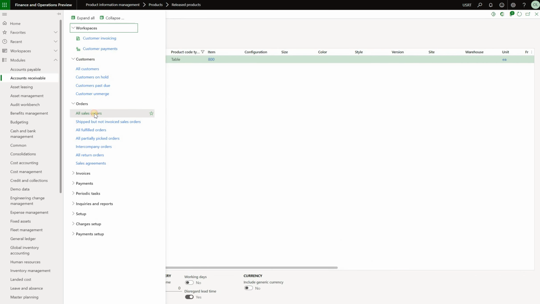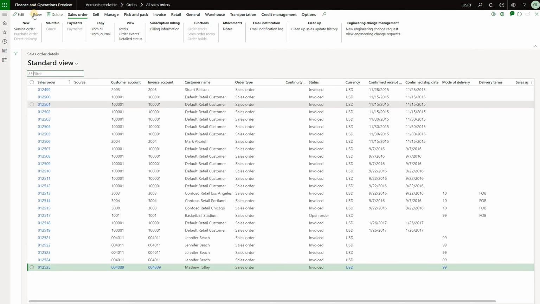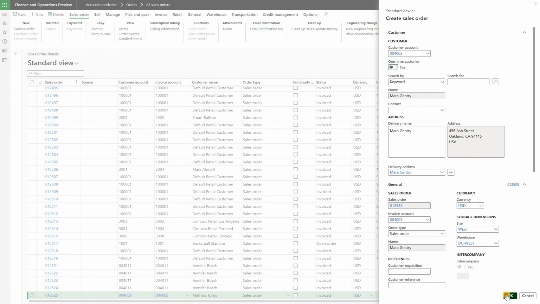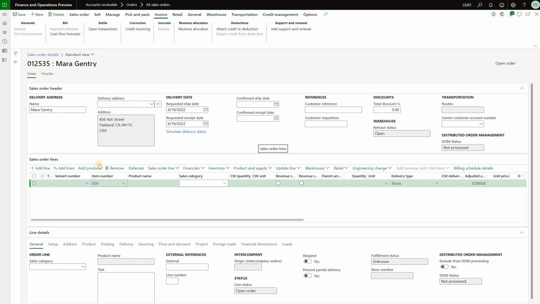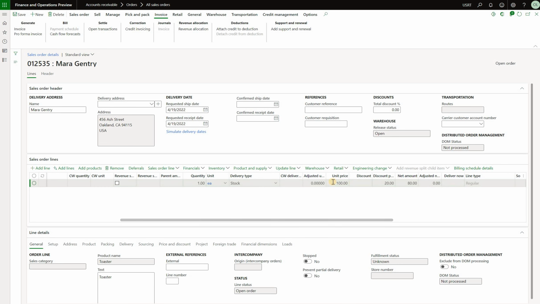A normal sales order, it's not coming from any of those commerce channels. Just gonna click on new, pick our customer, and add the item. What we're getting here, guys, is the expected result. We have a $100 sales price, $20 discount, and therefore the net amount is $80.